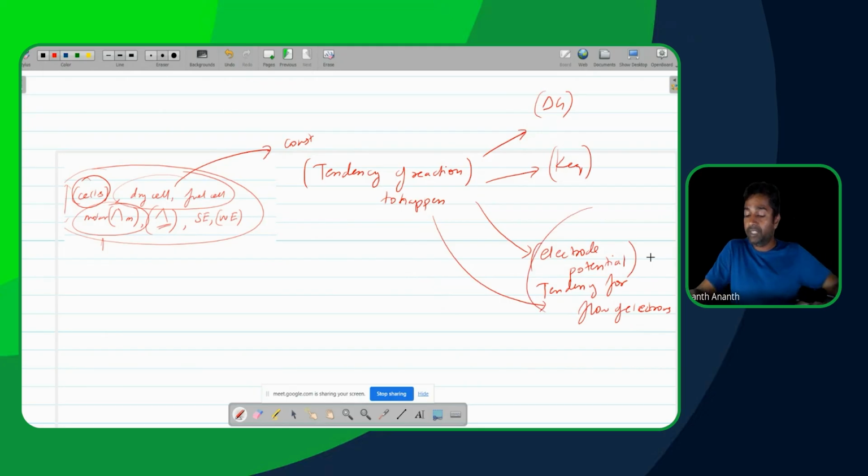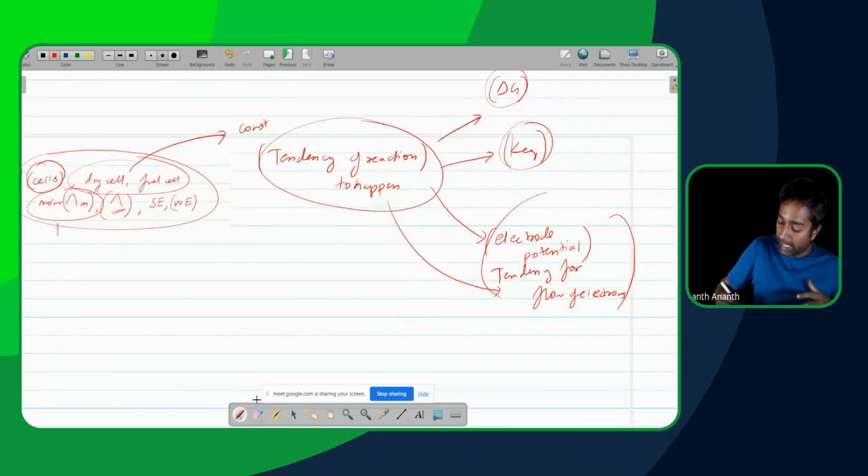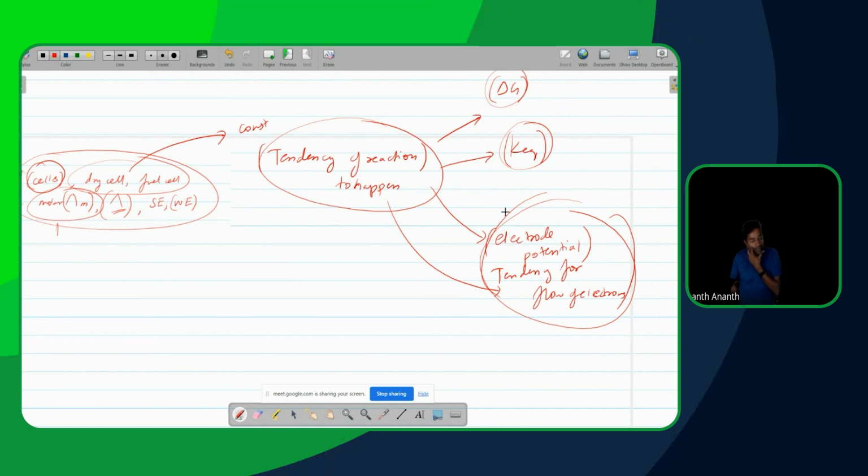That is effectively the idea here. So each of these 3 are basically measuring the same thing, the tendency of a reaction to happen. That is what they are measuring. So ultimately, since they are measuring the same thing, we need to have some way to connect all of them together as well. Do you understand what's happening over here, Kana?